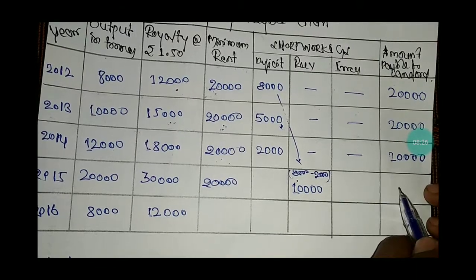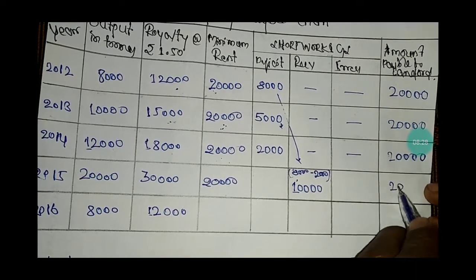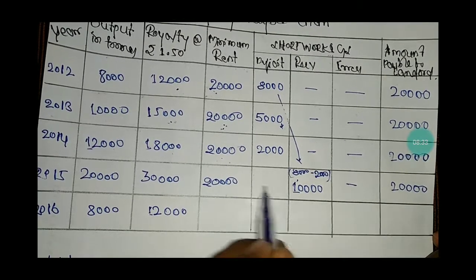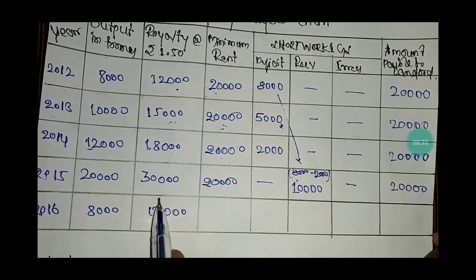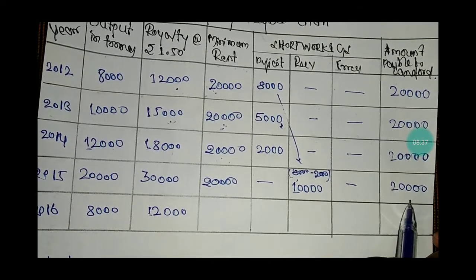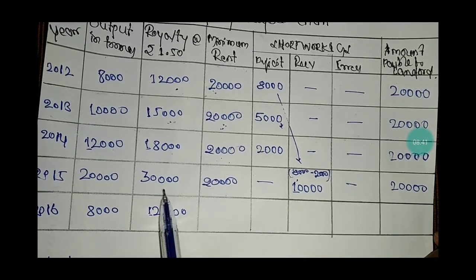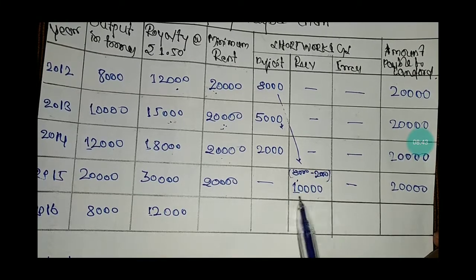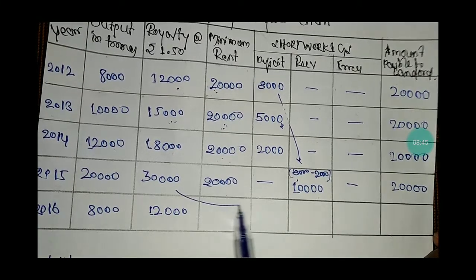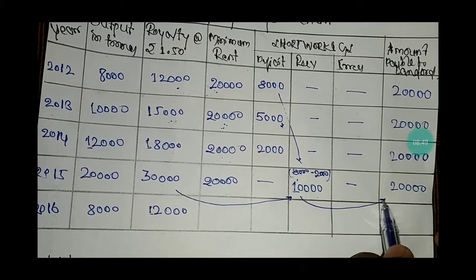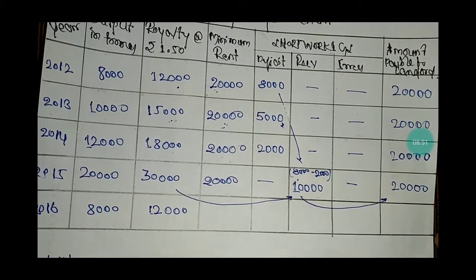So the amount payable to landlord is 20,000, because there is no recovery, there is no deficit. The amount payable to landlord is 20,000 because the royalty is more than the minimum rent. But out of 30,000 we recovered 10,000. The remaining 20,000 will be payable to landlord.